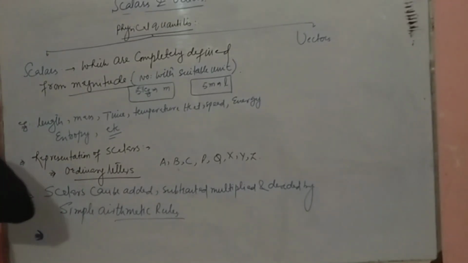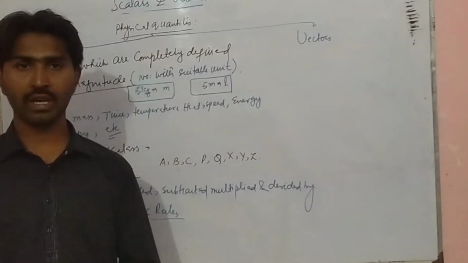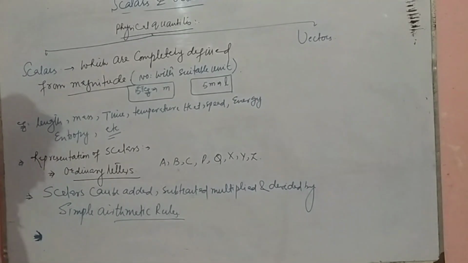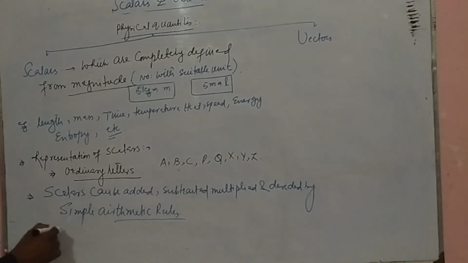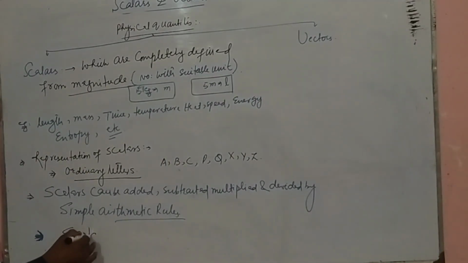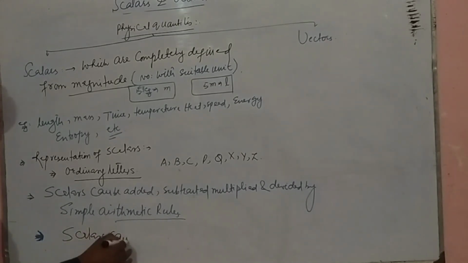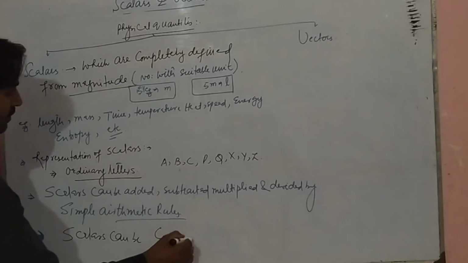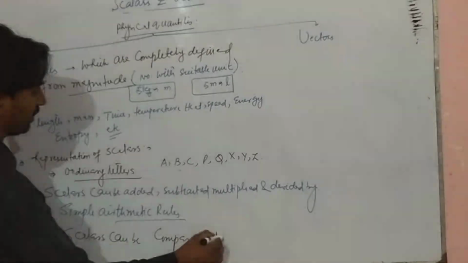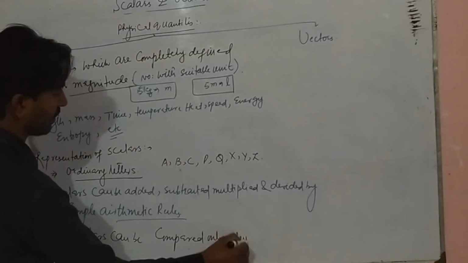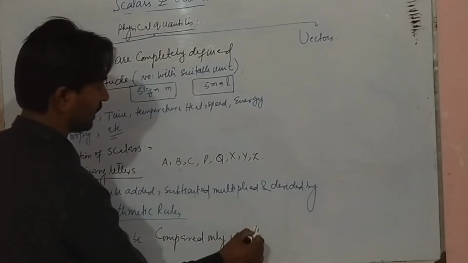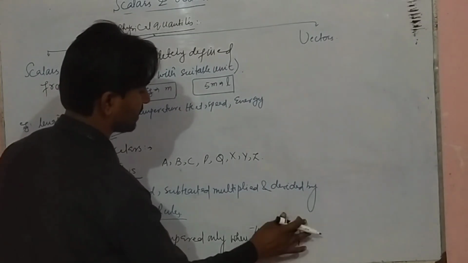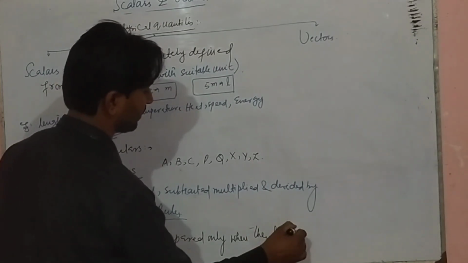Scalars can be compared only when they have the same physical units or the same dimensions.